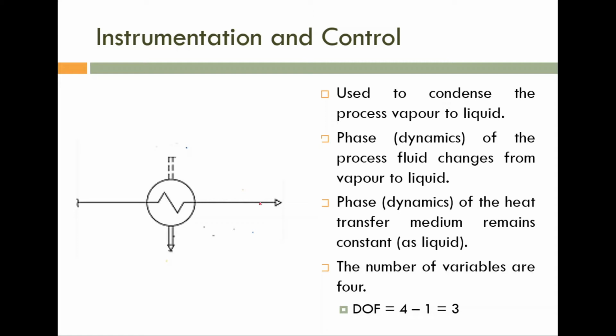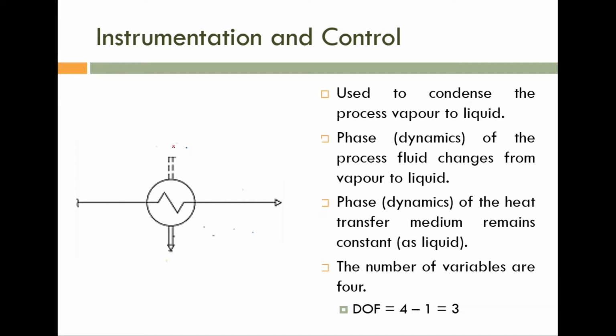So if you consider the process medium, vapor is converted to liquid, so there is a phase change. For the heat transfer medium, before and after the operation it is liquid, so there is no change in phase. Now what is happening to temperature?